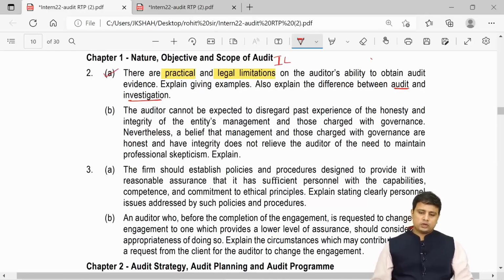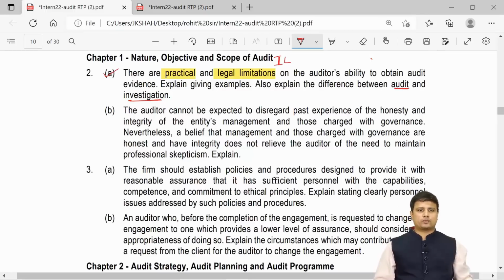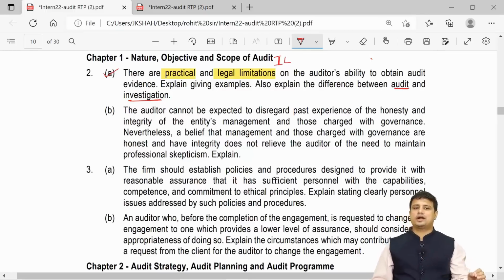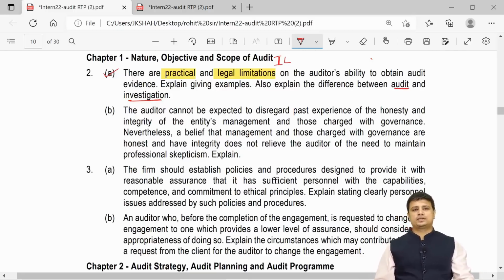Next, question number 2B. This is a question which we have already covered, my friends. Let me read out the question for you. The auditor cannot be expected to disregard the past experience of the honesty and integrity of the entity's management and those charged with governance. Nevertheless, a belief that the management and those charged with governance are honest and have integrity does not relieve the auditor of the need to maintain professional skepticism.